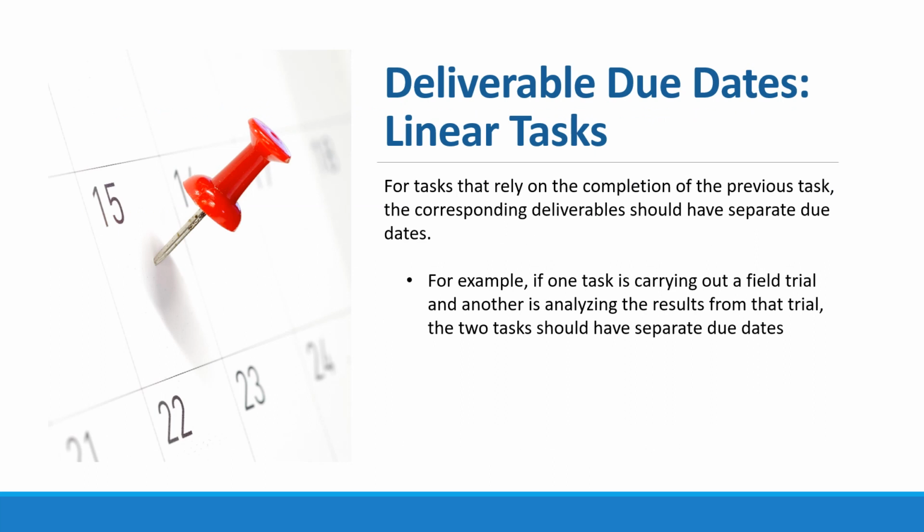Some notes about deliverable due dates. First, some notes on linear tasks. For tasks that rely on the completion of a prior task, the corresponding deliverable should have separate due dates. An example of this is if one task is carrying out a field trial and another analyzes the results from that trial, the field trial delivery due date should be before the analysis delivery due date.